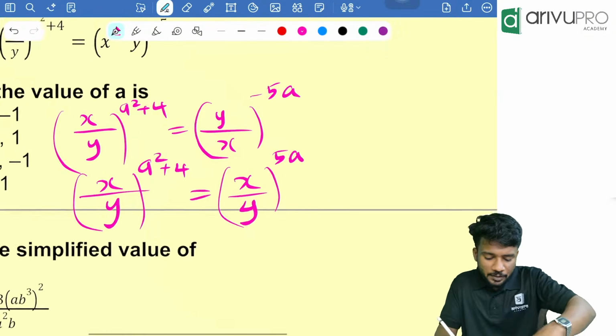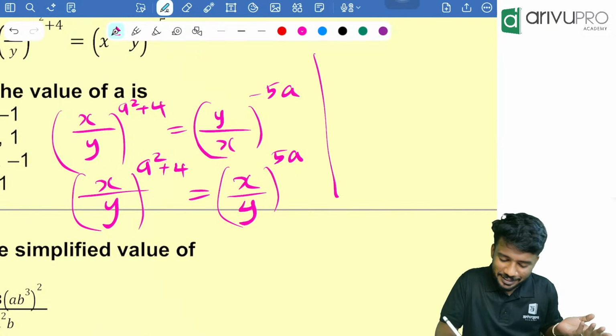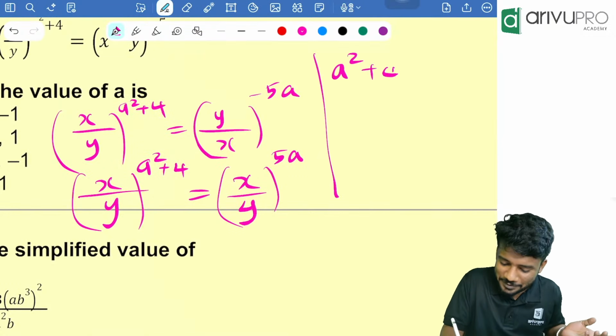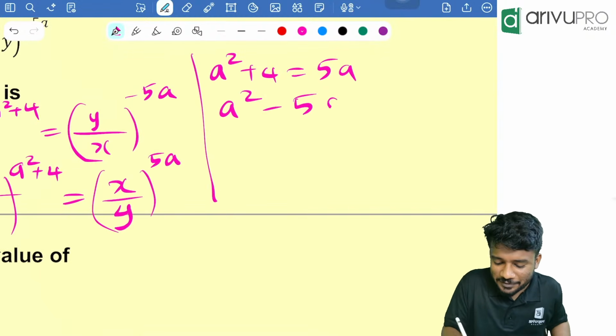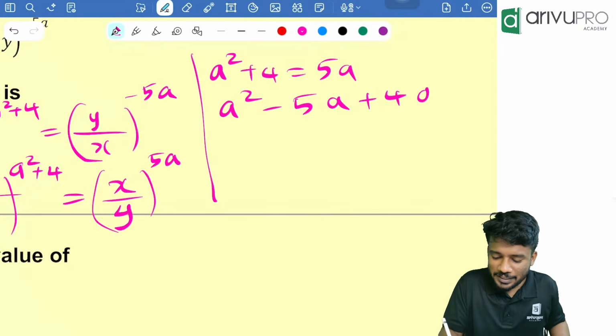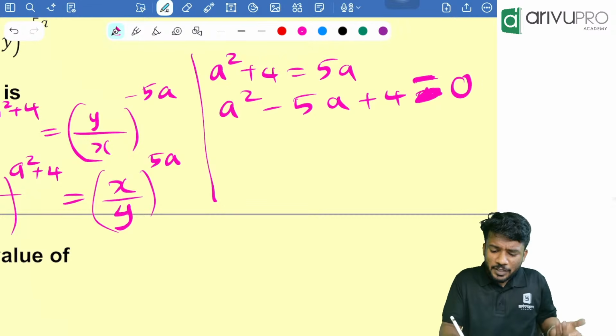Now, the bases are the same, so we can equate the exponents, right? That is nothing but a square plus 4, which is equal to 5a. From there, a square minus 5a plus 4 is equal to 0. From that, you get me the value of a.